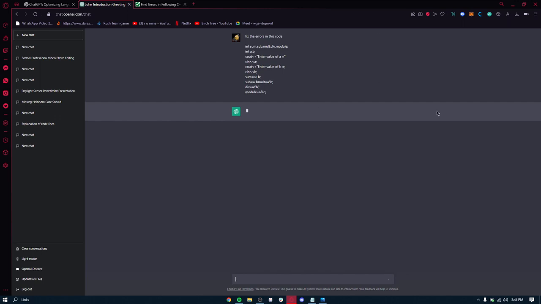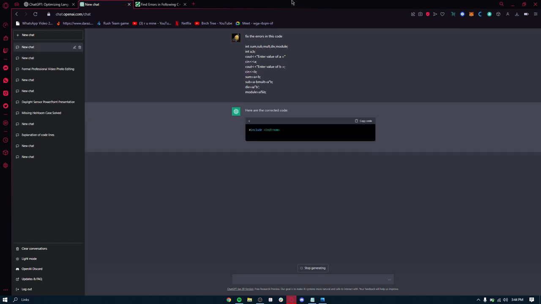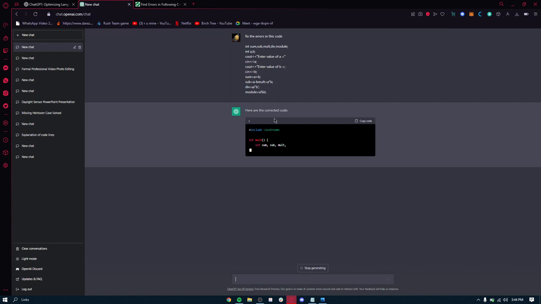As I said, it always depends on the traffic the server is getting, and it also depends on your code. If the code is a bit too complex, it may take a few seconds, or if there's tons and tons of traffic on the server at one point, then it will take you time. The best times to avoid traffic on ChatGPT are either early in the morning or very late at night. In the middle of the day, there's too much traffic. As you can clearly see, it's not even generating an answer. That's because there's tons and tons of traffic. And there you go. After a few minutes, you can see that it's generated the correct code for me.